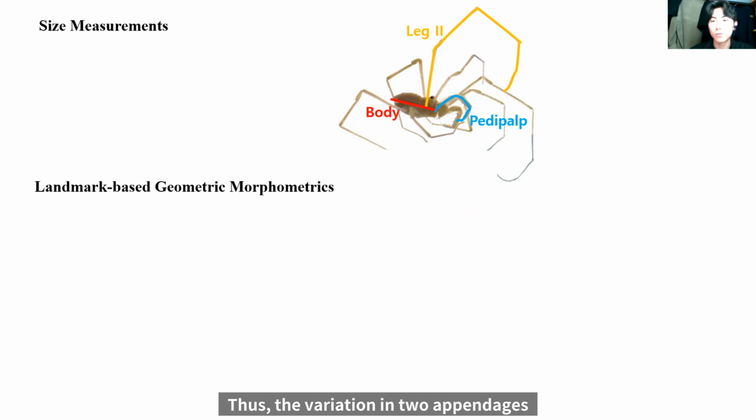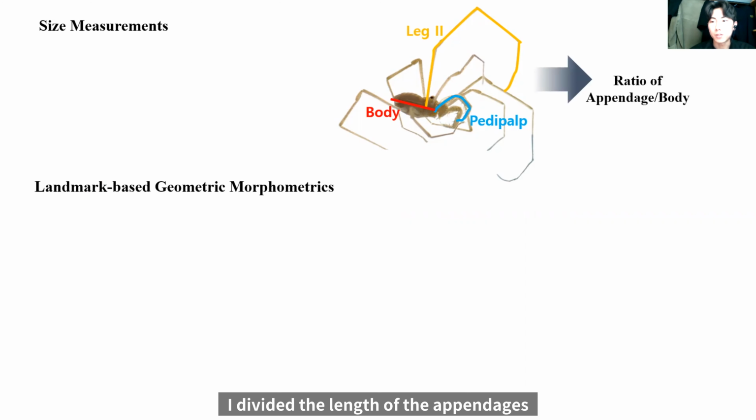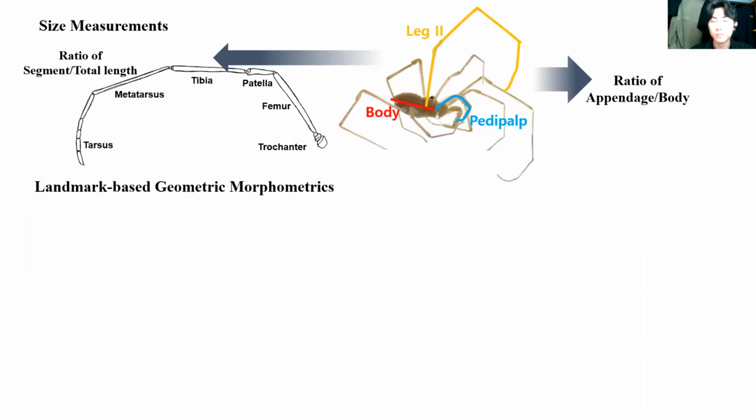Thus, the variation in two appendages between cave and surface populations may provide evidence of whether the phenotypic variation is facilitated by the adaptation in the cave populations. I divided the length of the appendages by the body length for the following analysis. Afterward, I also measured the ratio of each segment to the total length of the appendages.